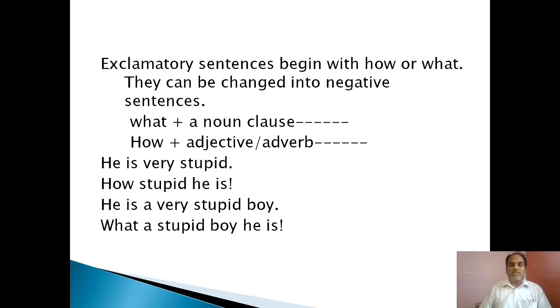We make them with the help of exclamatory sentences that begin with how or what. They cannot be changed into negative sentences. What plus a noun, how plus an adjective or adverb. He is very stupid. How stupid he is! He is a very stupid boy. What a stupid boy he is! So we know.